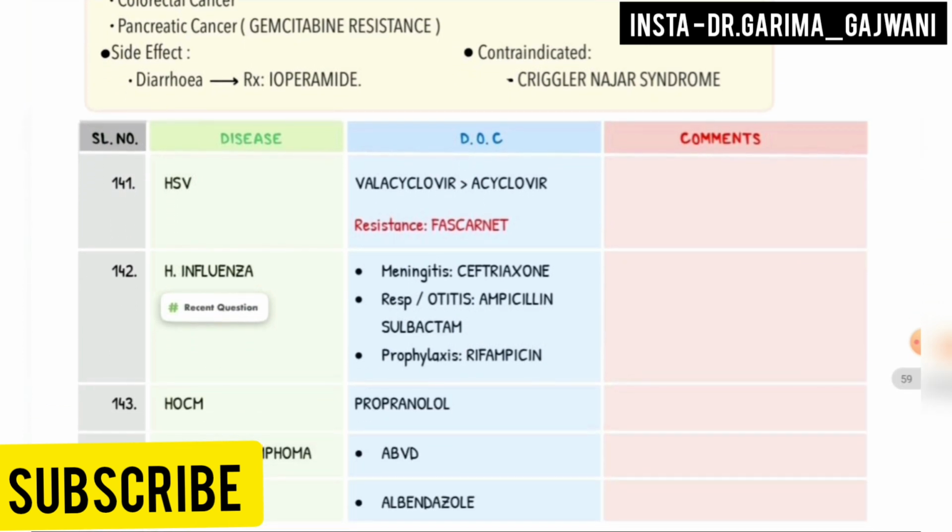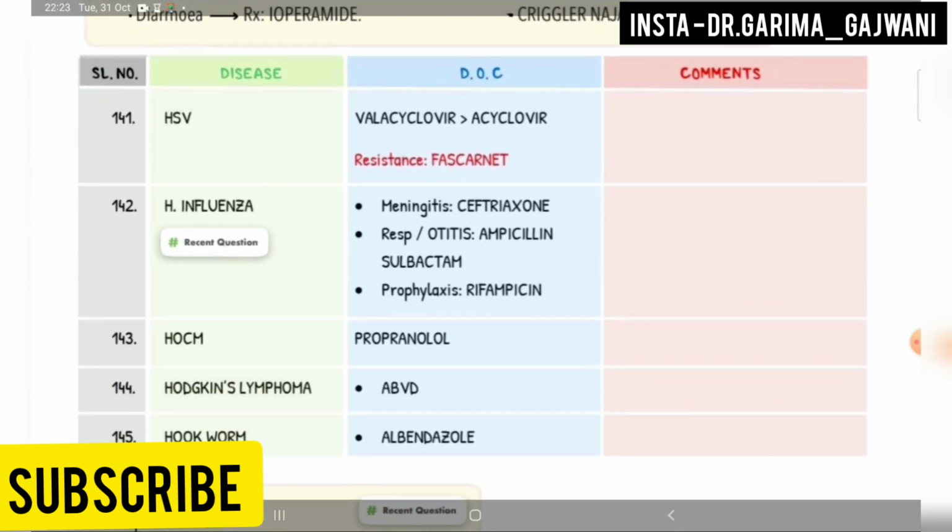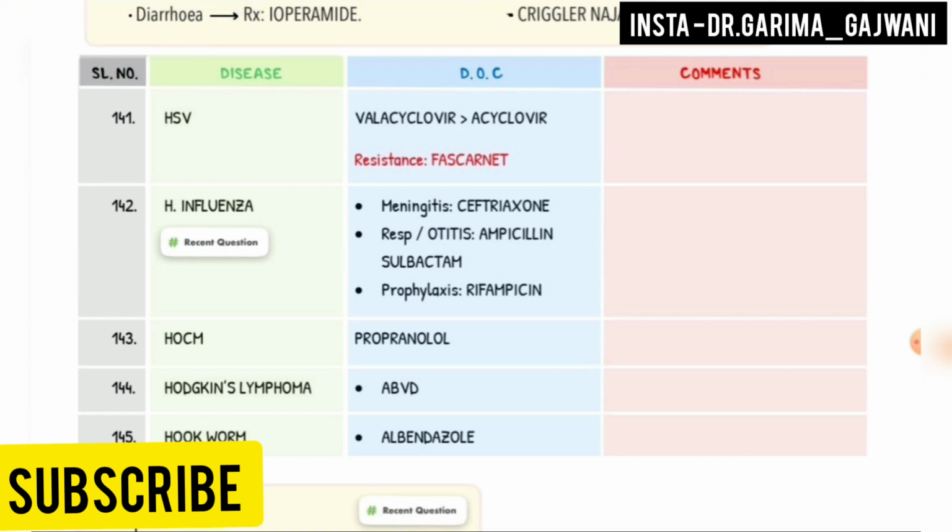Next, disease is HSV. Drug of choice valacyclovir or acyclovir. Resistance, foscarnet. Next is Haemophilus influenzae, meningitis, ceftriaxone is the drug of choice; respiratory and otitis, ampicillin and sulbactam; prophylaxis rifampicin. HOCM drug of choice propranolol, Hodgkin's lymphoma drug of choice ABVD, and hookworm drug of choice albendazole.